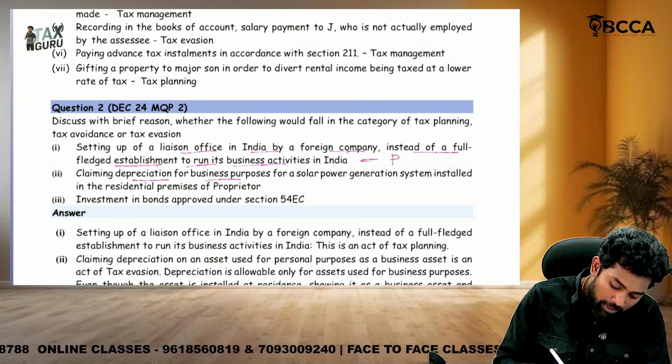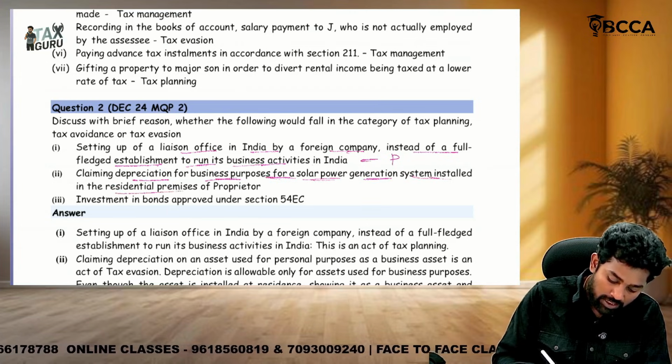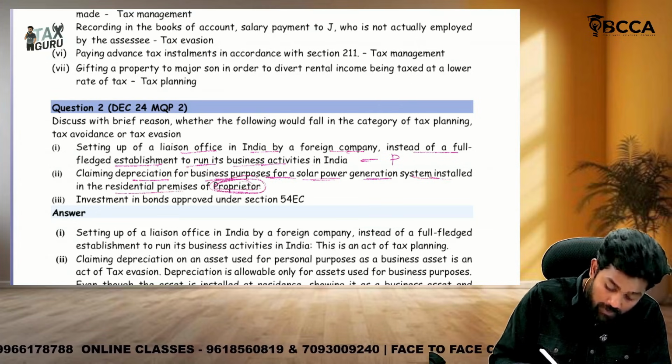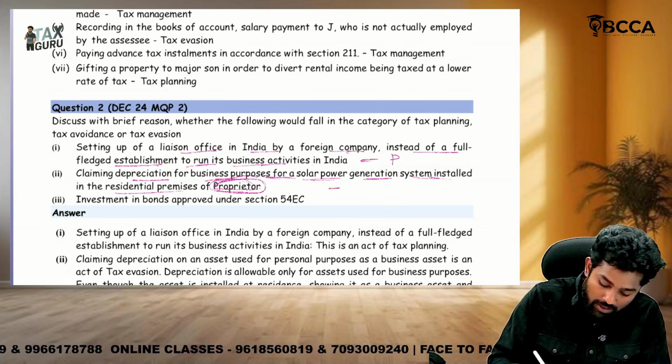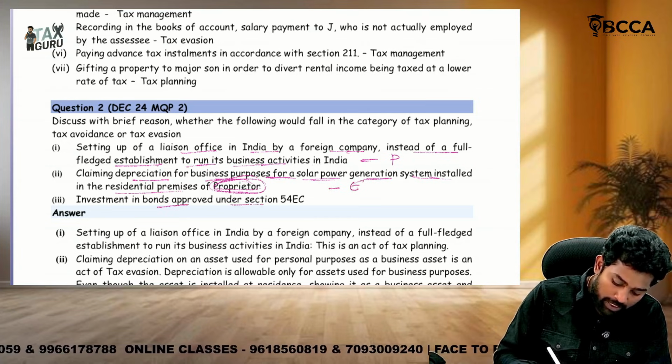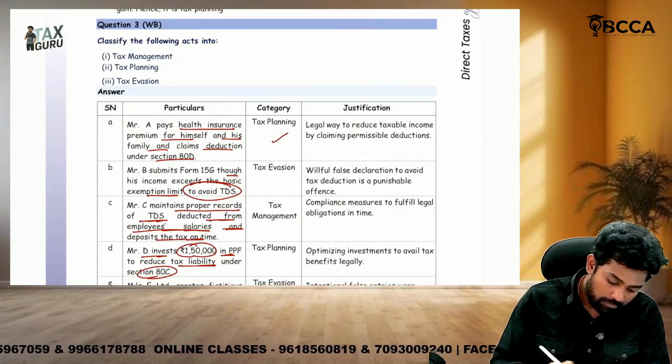Then claiming depreciation for business purposes for a solar power generation system installed in the residential premises of the proprietor. Sir, personal expense, claiming it as business: tax evasion. Investment in bonds approved by 54EC: planning.